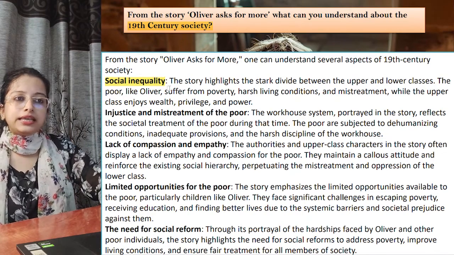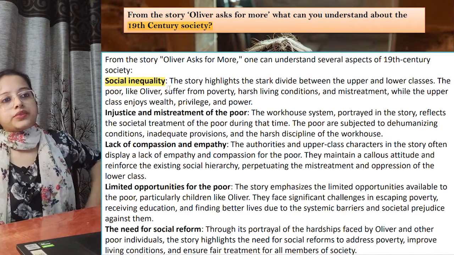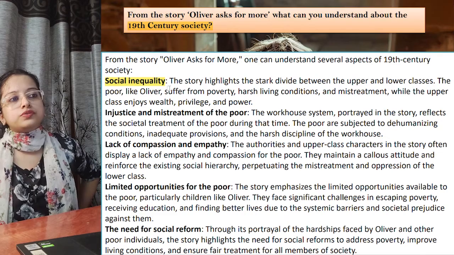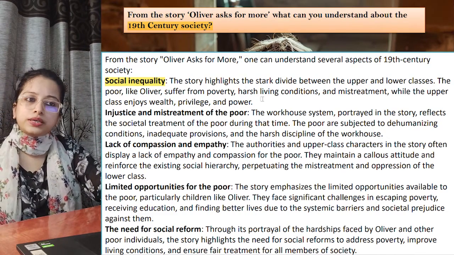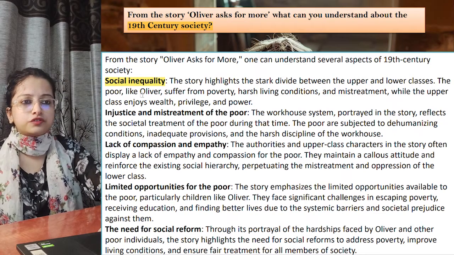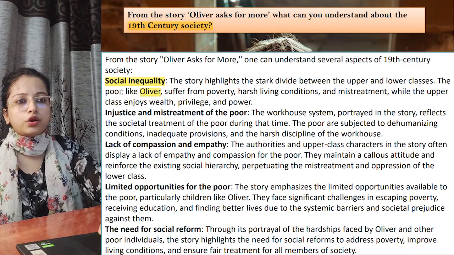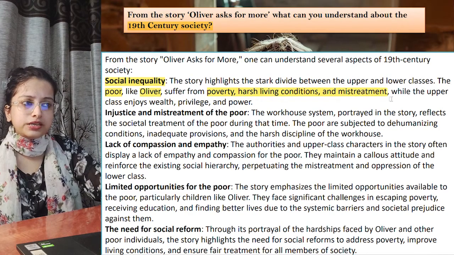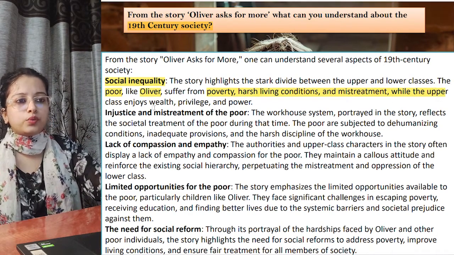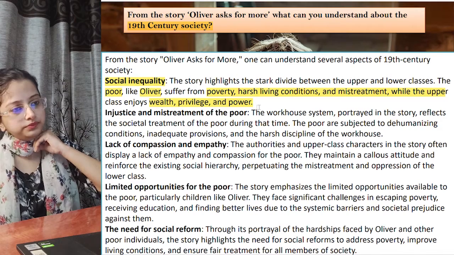Social inequality is one problem about the 19th century society. As you can see, the poor people like Oliver suffer from poverty, harsh living conditions, and mistreatment, while the upper class are enjoying wealth, privilege and power.